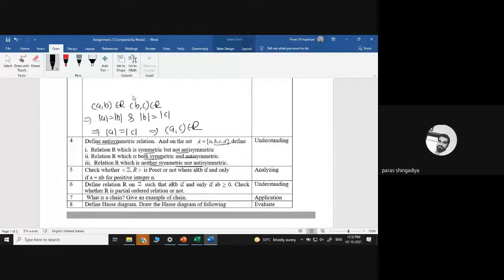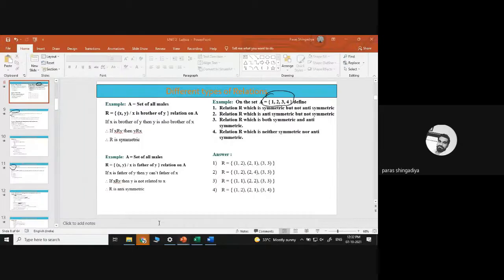Okay, so in place of A, B, C, D there we have 1, 2, 3, 4. You just replace these values with A, B, C, D in place of 1, 2, 3, 4. The solution is already given here as the answer. Here we consider the relation which is symmetric but not anti-symmetric. So the relation will be (1,2), (2,1) and (3,3). So why is it symmetric and why is it not anti-symmetric?